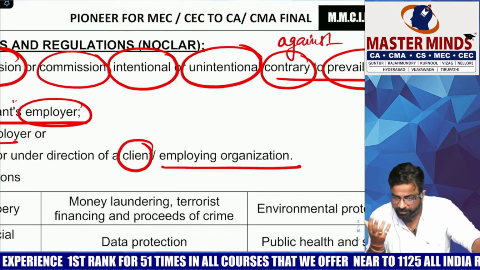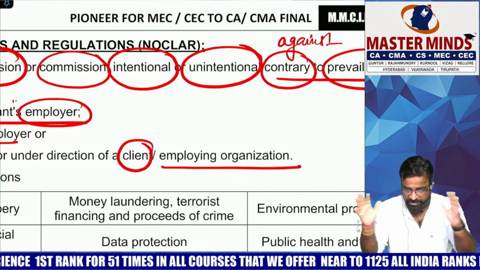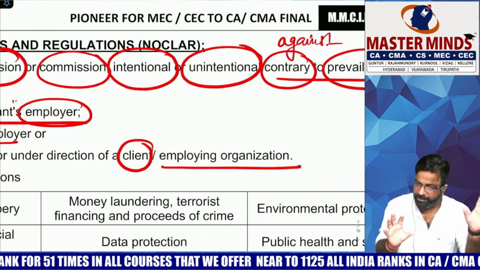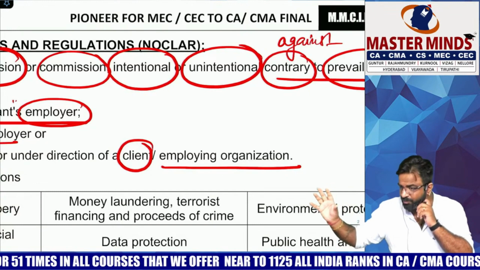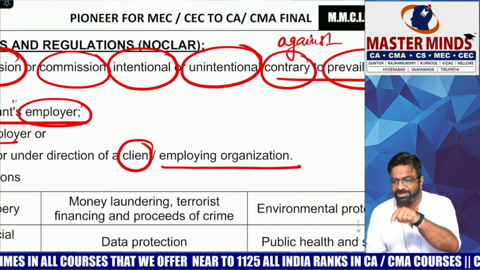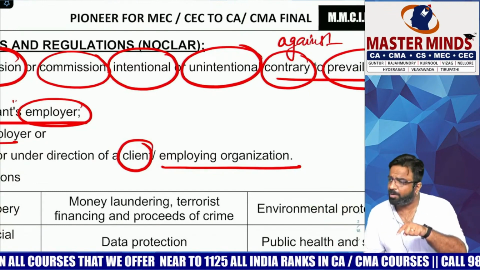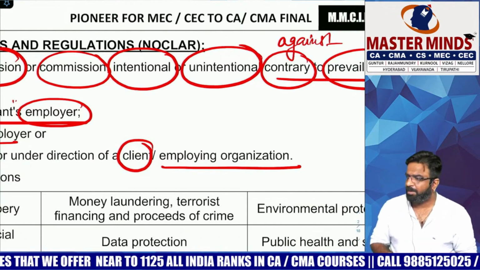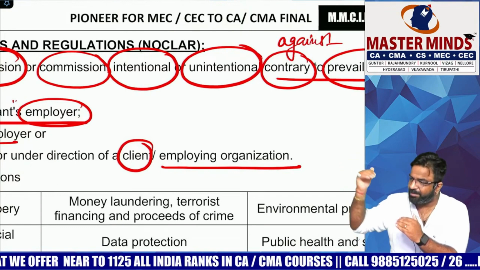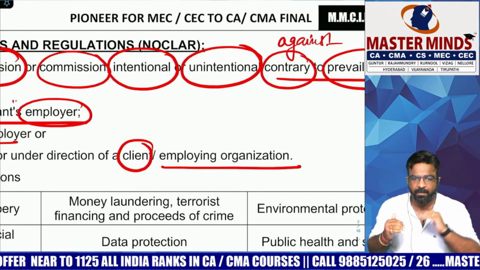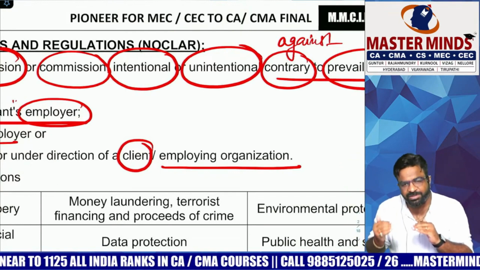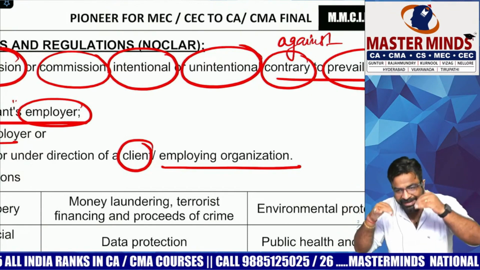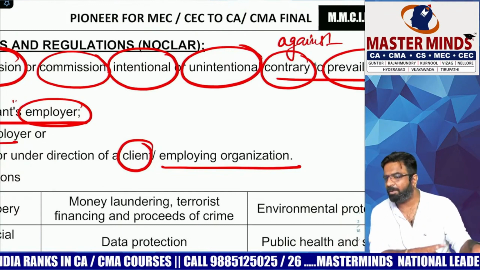NOCLAR is divided into three parts. What you did: you did omission or commission. How you did it: intentionally or unintentionally. Who did it: either your client or your employer, or the TCWG or management of your client or employer, or any of those people who are working under the control of your employer or client.